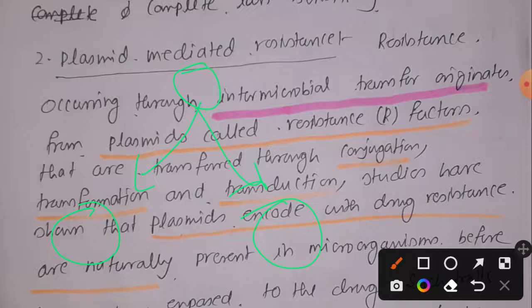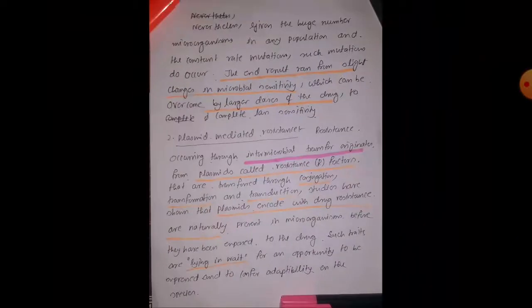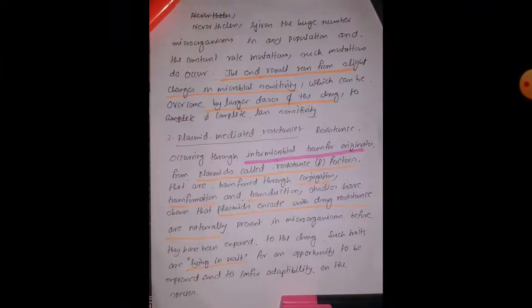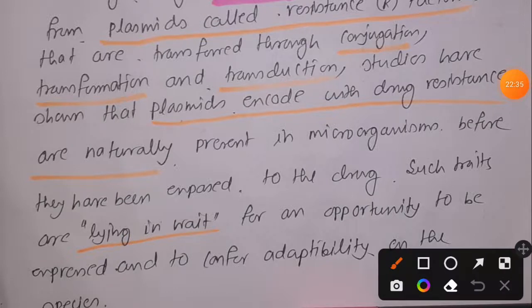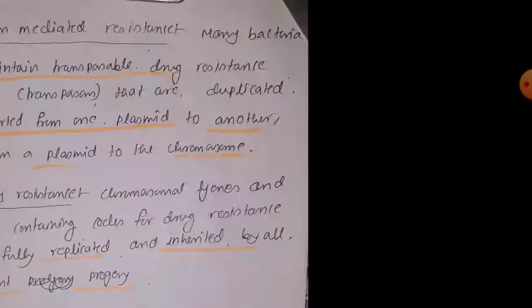That is the concept. And interestingly, this type of thing occurs naturally even before the bacteria is exposed to the drug. Such traits are lying in wait for an opportunity to be expressed and to confer adaptability on the species.